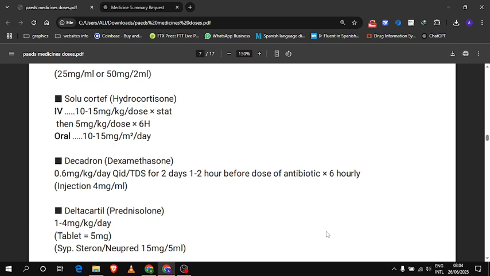Next come the steroids. The first one is Solu-Cortef, which is hydrocortisone, which is very commonly used in conditions like shortness of breath, tachypnea, respiratory distress.